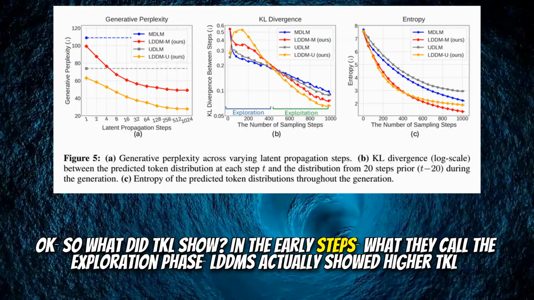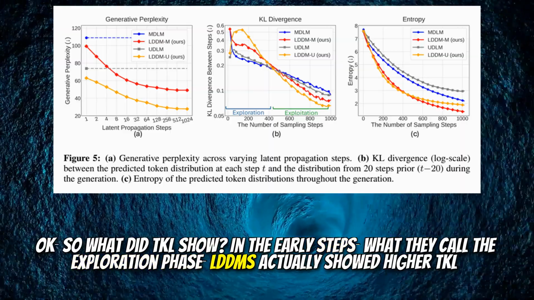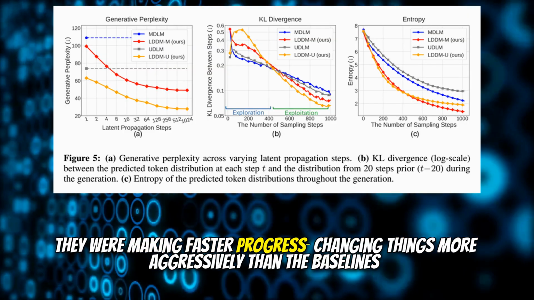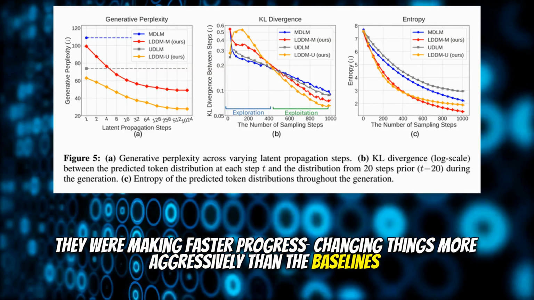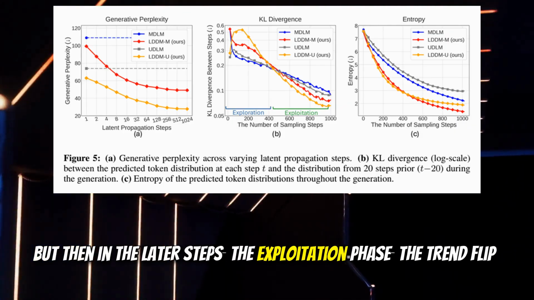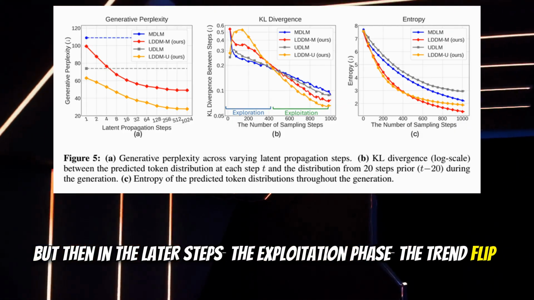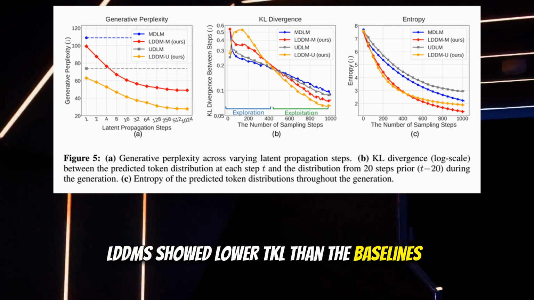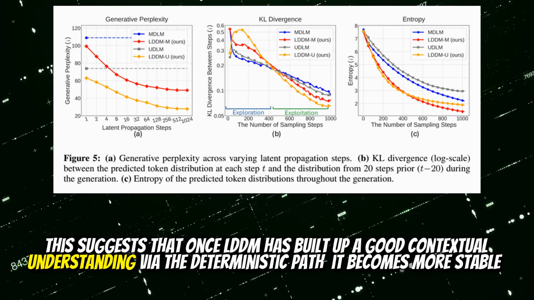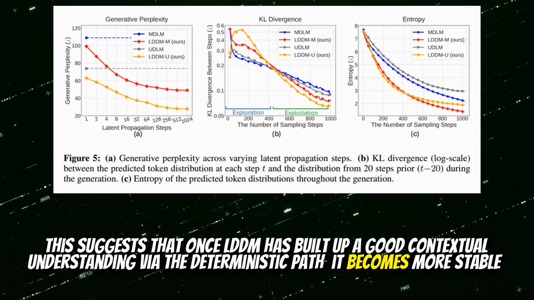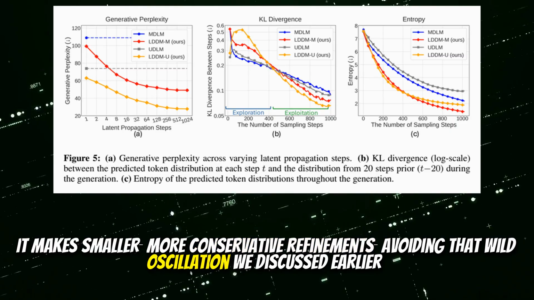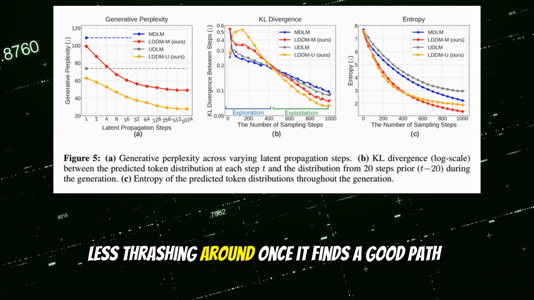In the early steps, what they call the exploration phase, LDDMs actually showed higher TKL. They were making faster progress, changing things more aggressively than the baselines. Getting to a good rough draft faster. Sort of. But then in the later steps, the exploitation phase, the trend flipped. LDDMs showed lower TKL than the baselines. This suggests that once LDDM has built up a good contextual understanding via the deterministic path, it becomes more stable. It makes smaller, more conservative refinements, avoiding that wild oscillation we discussed earlier. Less thrashing around once it finds a good path.